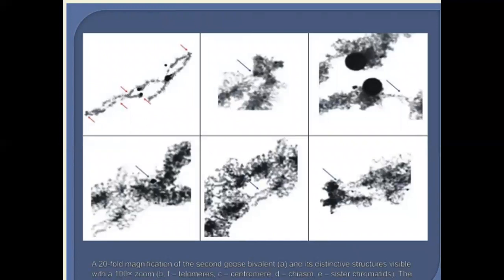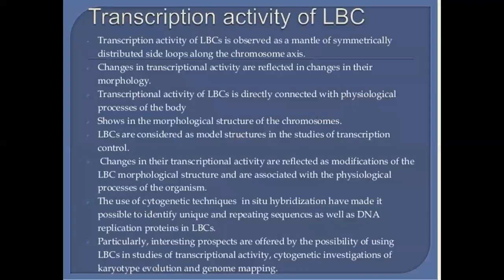Lampbrush chromosome photographs. Transcription activity of lampbrush chromosome is observed as a mantle of symmetrically distributed side loops along the chromosome axis. Changes in transcriptional activity are reflected in changes in their morphology.